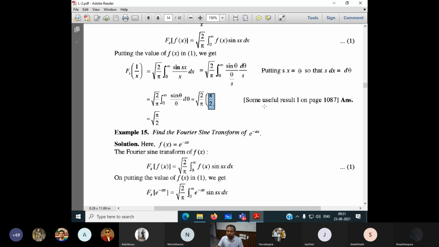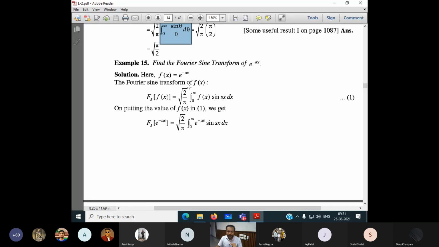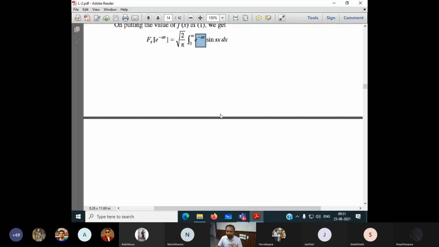In this book, some useful results are written on this page, because this book includes integration also. If I remember the integration is pi by 2, I can just write down pi by 2 directly from the standard integrations. If I don't know this, it is very difficult to do the integrations. Okay. Now the second question: find the Fourier sine transform of this one. Again, the limits are not mentioned here, so it means 0 to infinity. What to do here? As per the formula, just put it in. Now integration by parts.